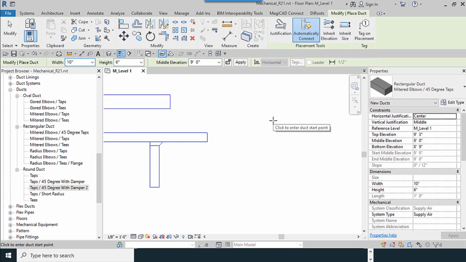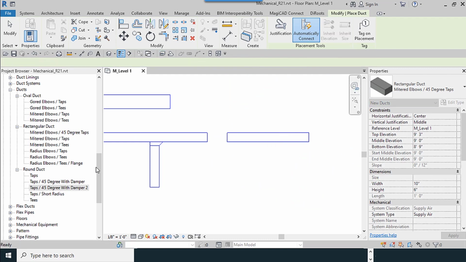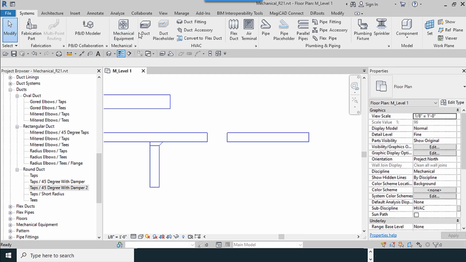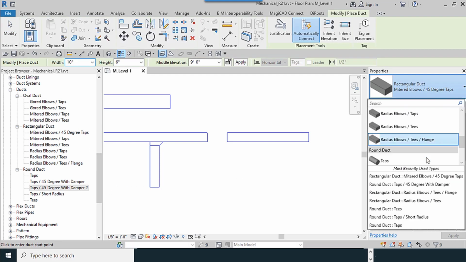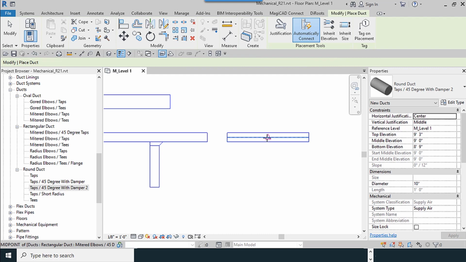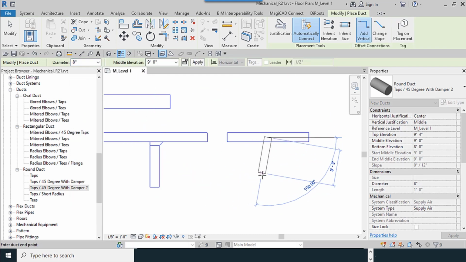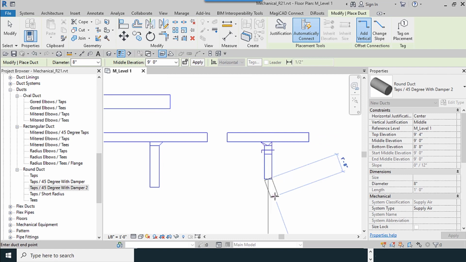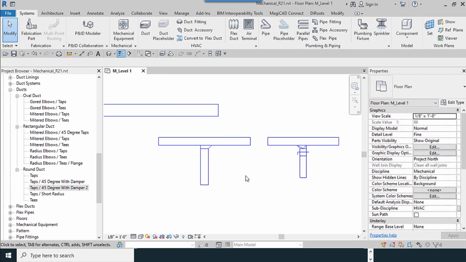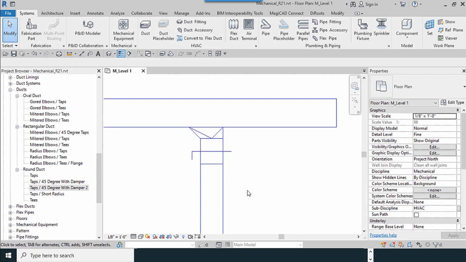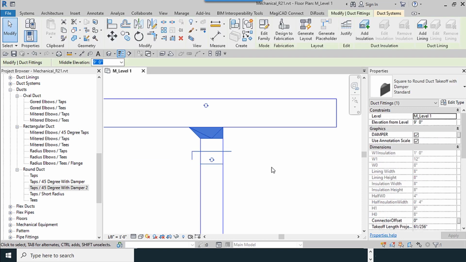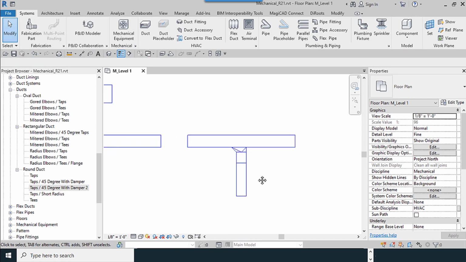I select duct, and I try to draw a rectangular duct, and try to select the next one, number 2, which was the round one. I decrease the diameter like this. Okay, mention this, the connections are different when you try to make the connections. And check this. Okay,